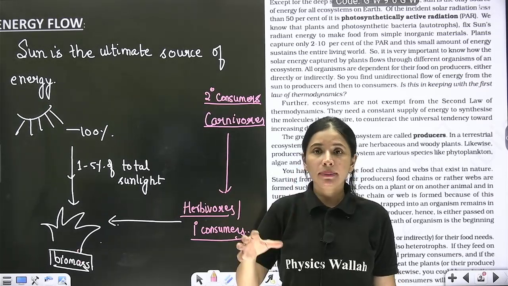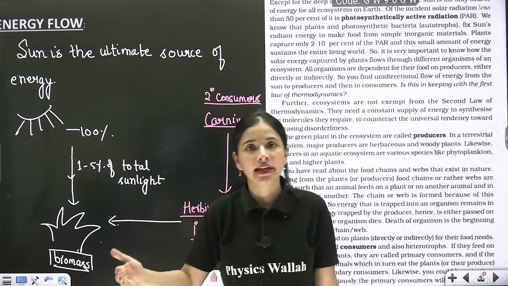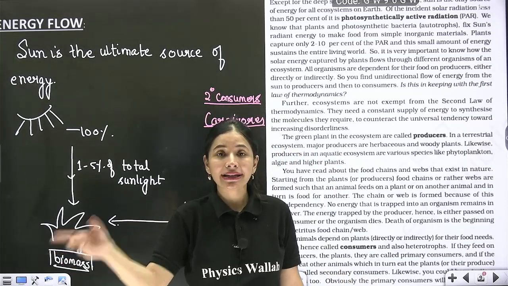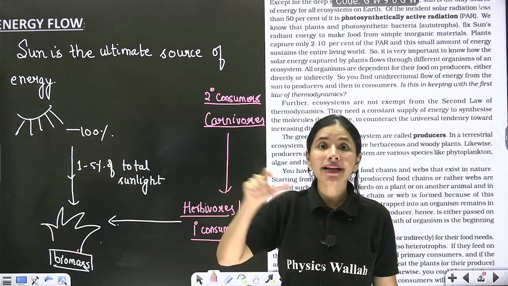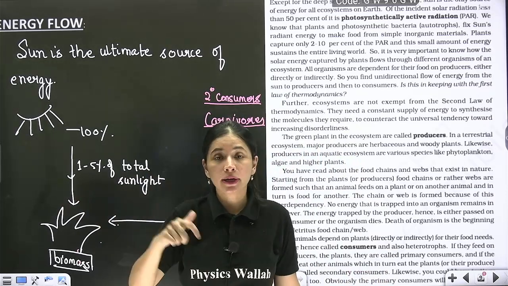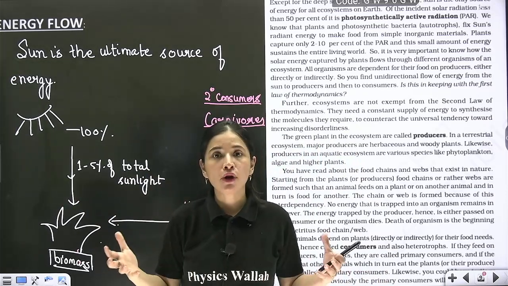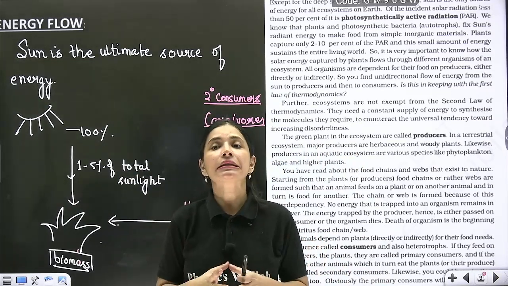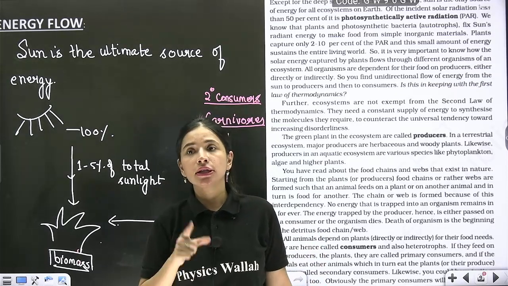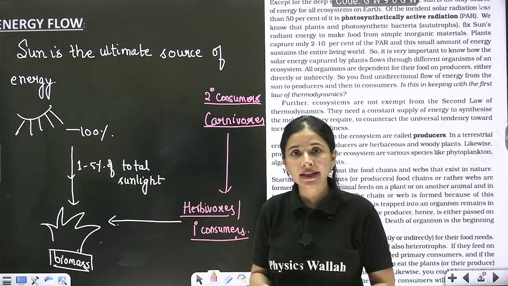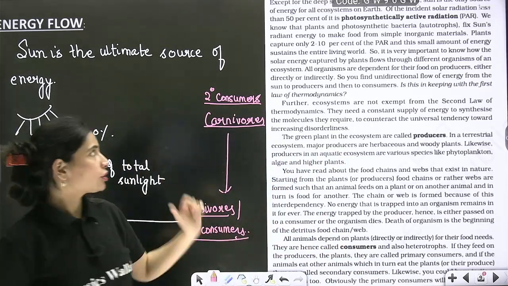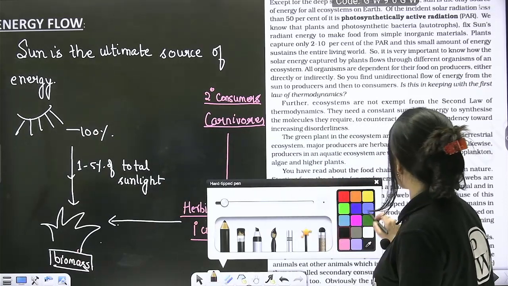So why? See beta, whenever an organism is feeding on some other organism, it's not the food which is stored inside the body that is entering. It is actually ATP which the consumer is getting from the producer. So ATP is the dispersed form of energy, whereas food is the concentrated form of energy. So here flow of energy follows both the laws of thermodynamics, first law as well as second law. Correct? Chalo, read what NCERT has to say.